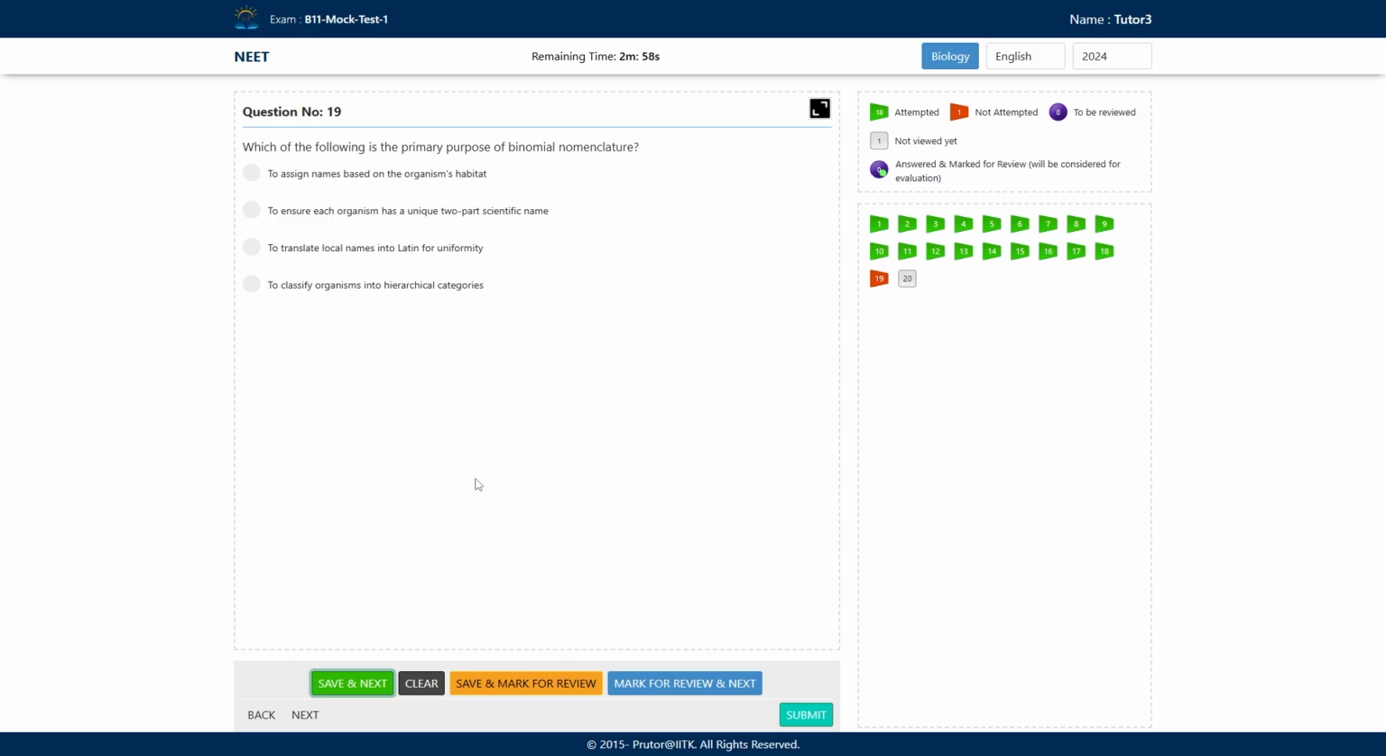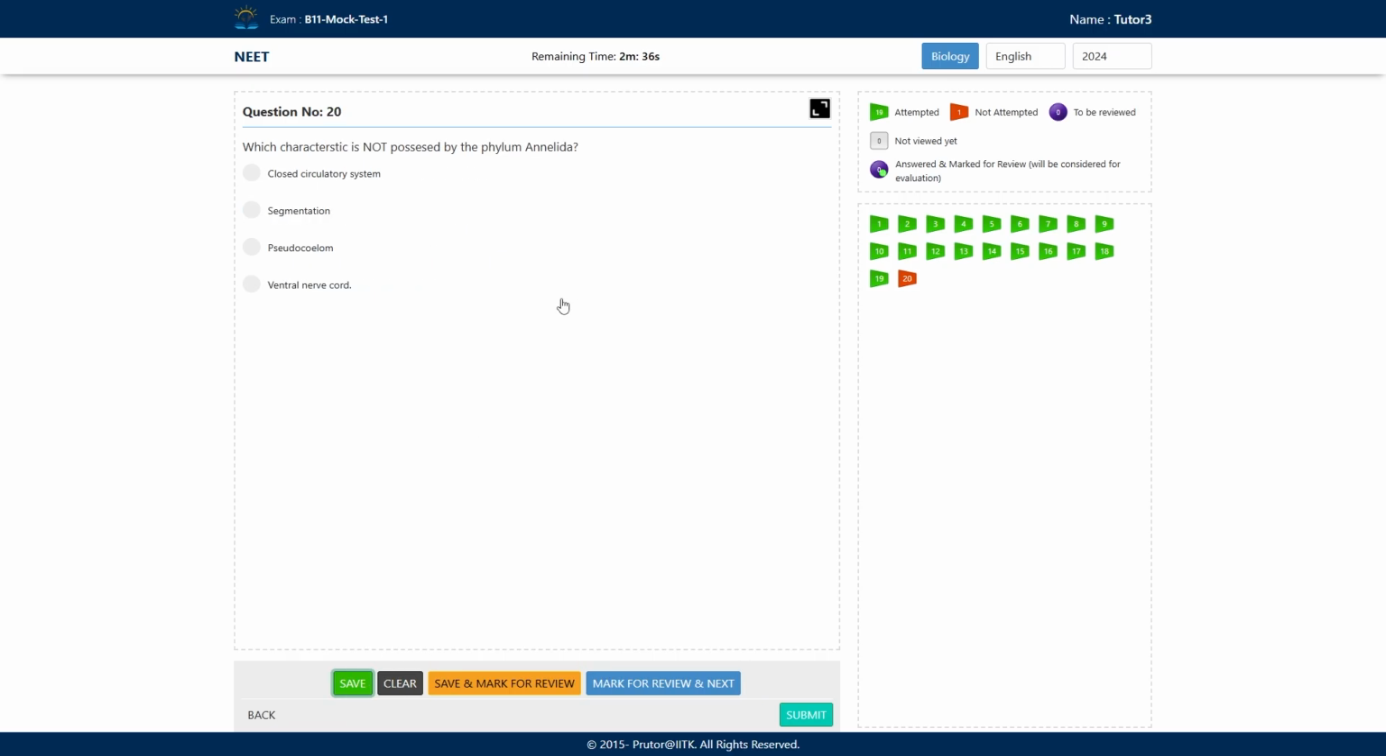Binomial nomenclature, the name itself indicates two names, right? So every organism should get two names. First the genus and second the species, right? So the correct answer is option B, right? So we will save and move to our next question.